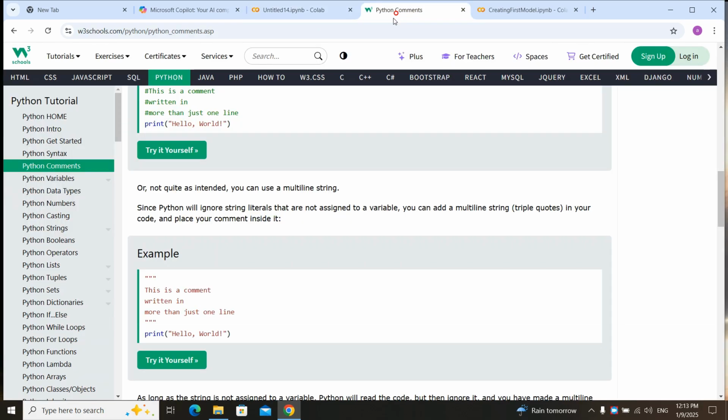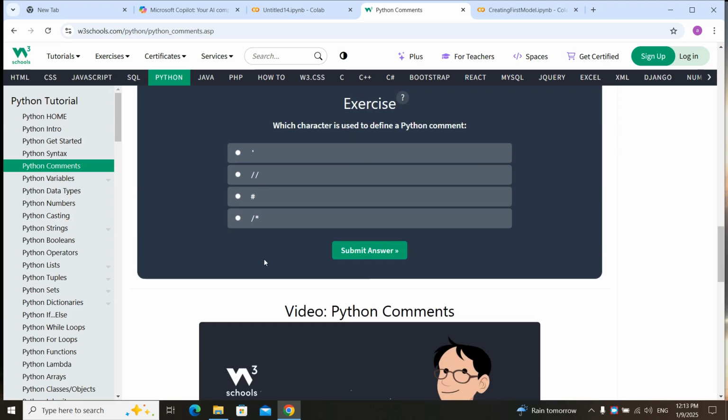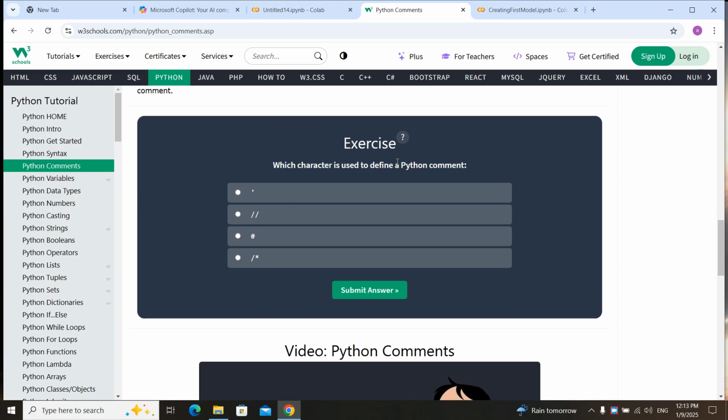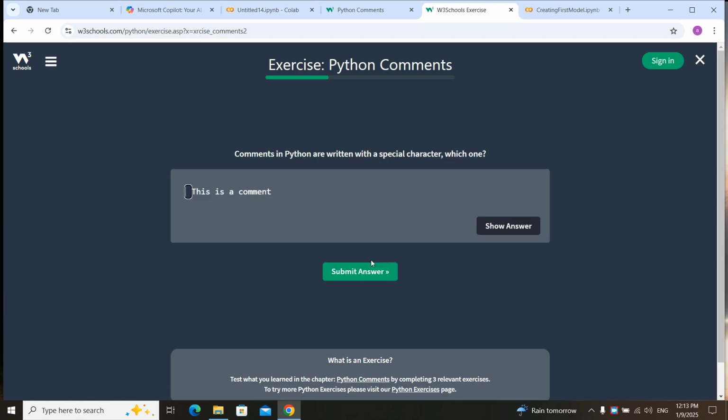Let's do this exercise. It says what character is used to define a Python comment. 5 seconds to think. It's easy. Correct answer. Okay, pause the video and think if you know the answer, or go to this site and solve it by yourself.